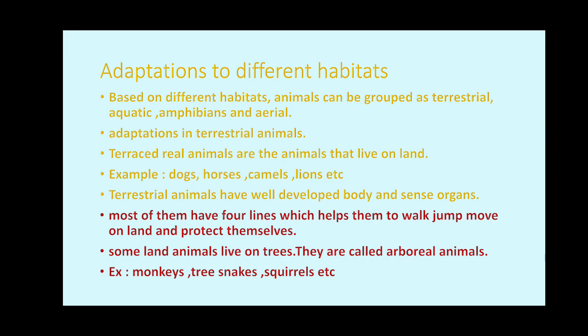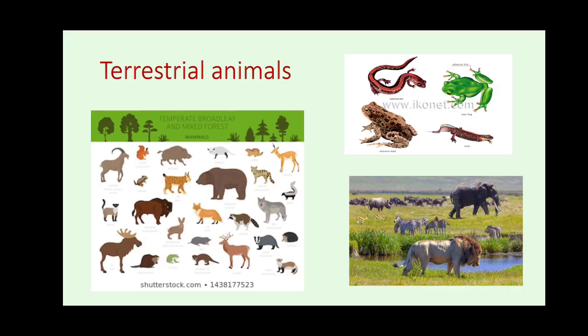So how they survive on the trees, you can see. Many times you might have observed how monkeys survive on trees, how they move from tree to tree, and how many other animals move on trees. You can watch in the pictures. All the animals you see on the left side have 4 legs. Those are called terrestrial animals. On the top you see a snake and a frog. The snake doesn't have legs, but it can crawl with the help of scales on its body. And the pictures below also show animals with 4 legs.